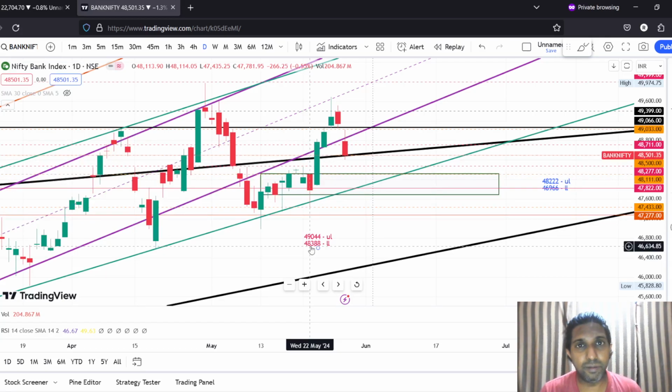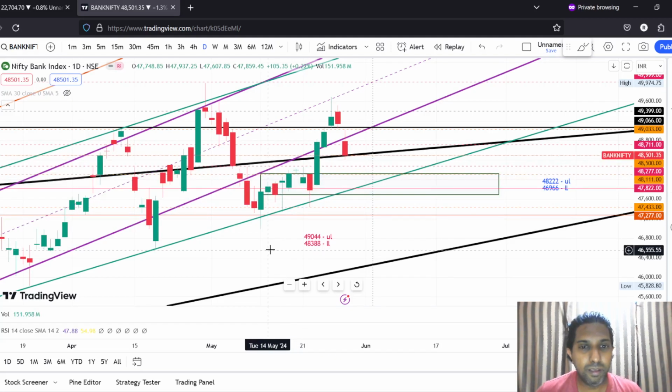If it sustains below that, then the initial targets would be 48,277 and 48,111, where I would be keen to book my partial profits, and then depending on the price action, I'll decide whether to continue or to initiate an upside trade, right? Overall, my long-term bias, or rather a 2-week bias, is bullishness.